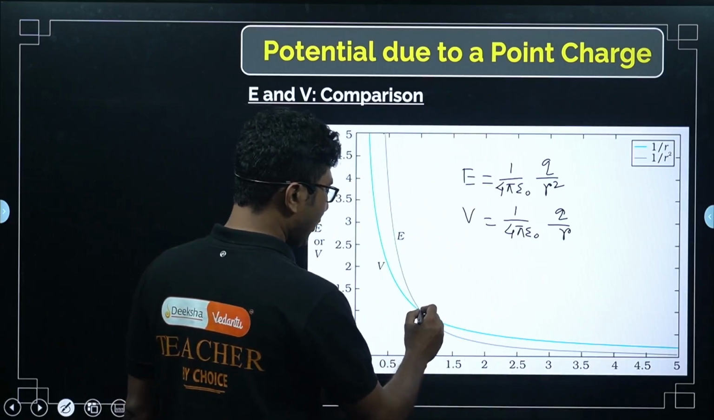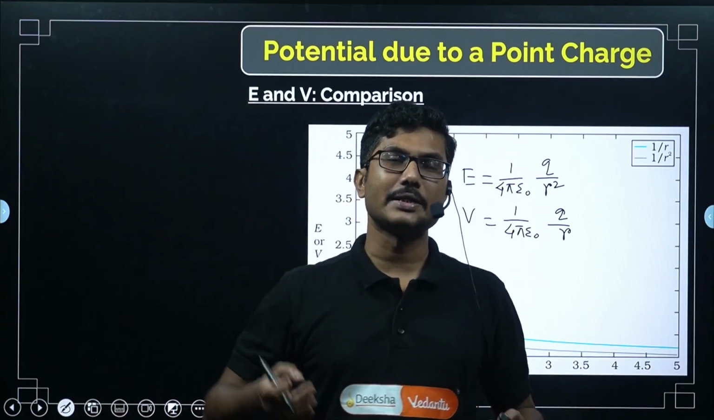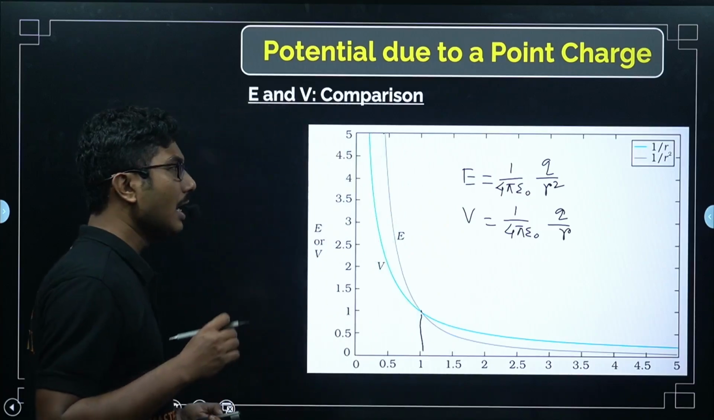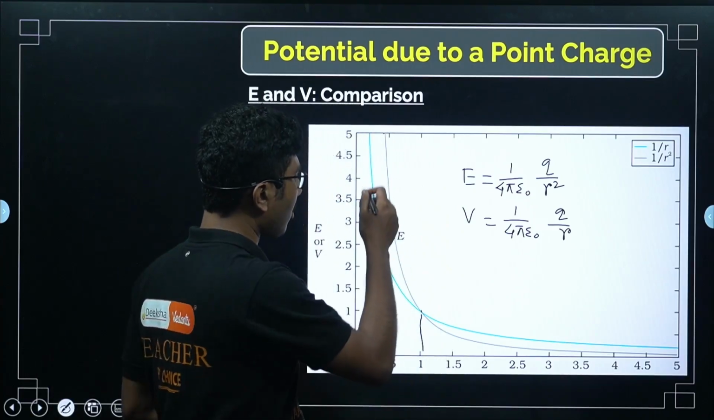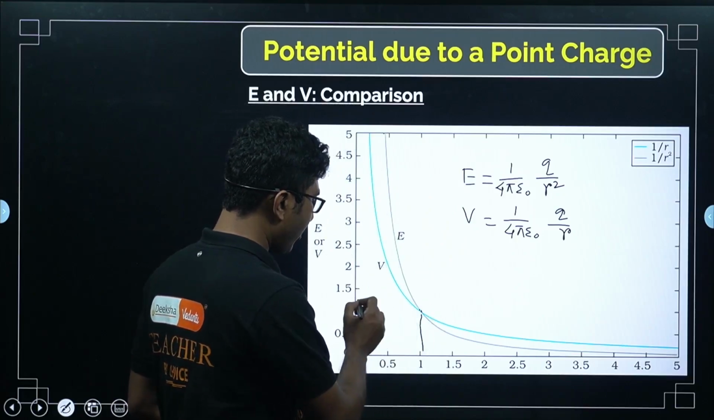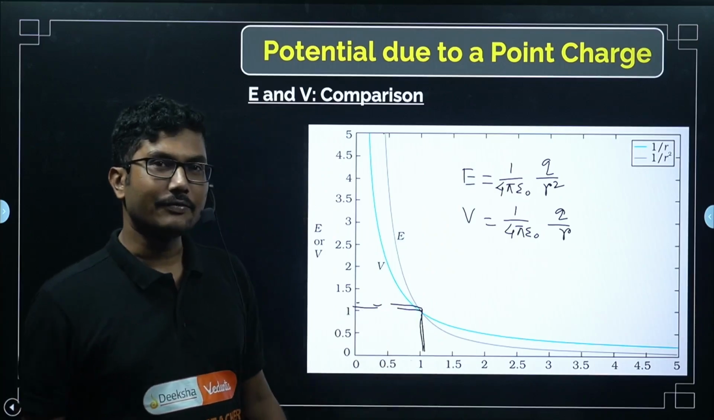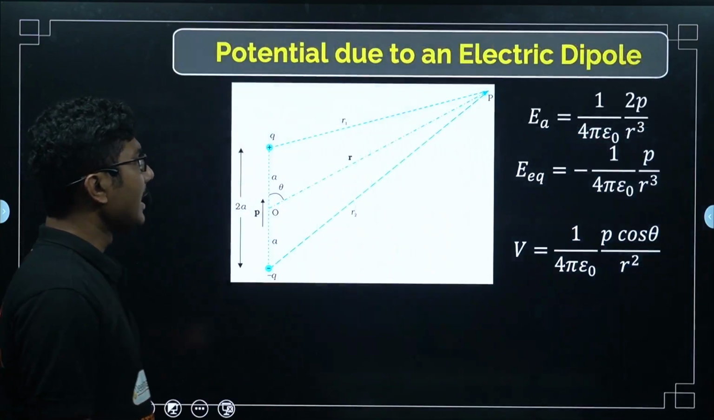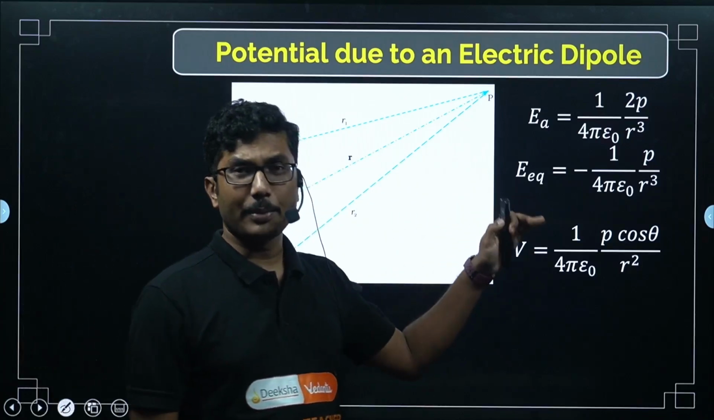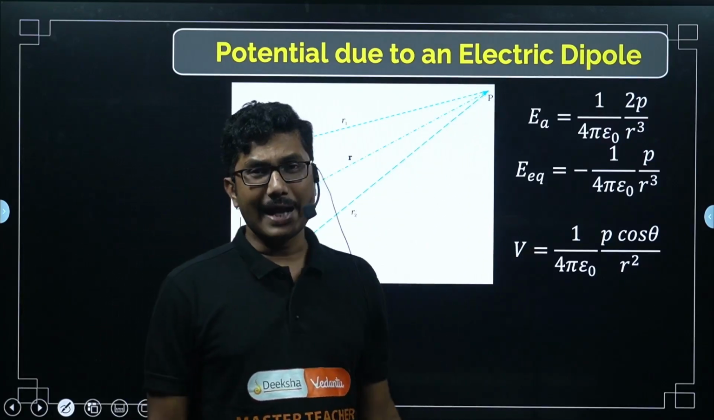At this point, if you see this, in each combination there is a point where electric potential and electric field are equal. There always exists a point where they will cross. So at this point in this given graph, this is the point where electric field and electric potential are equal. Now this is a very important comparison where we are discussing electric field and electric potential.